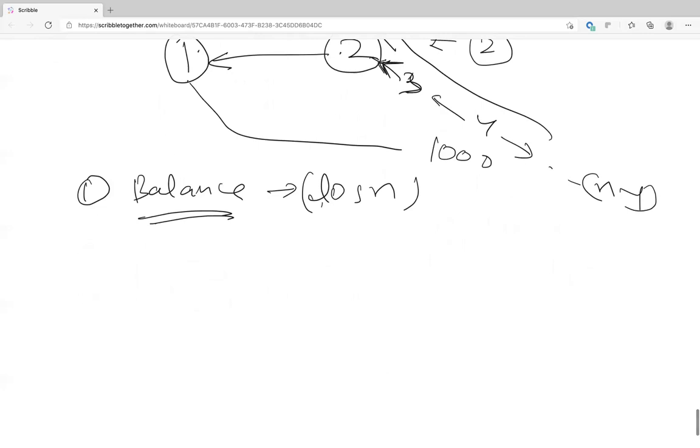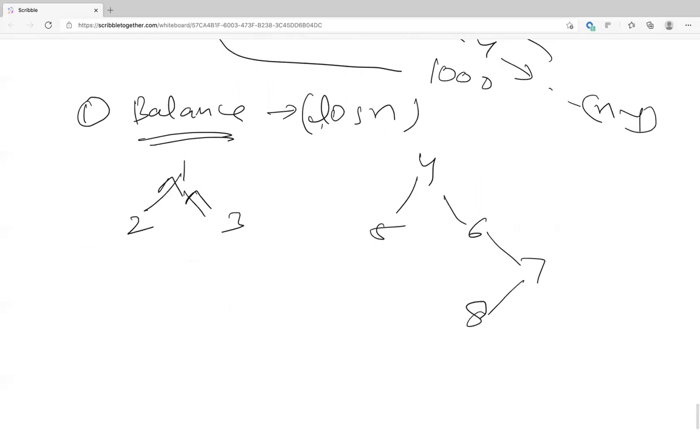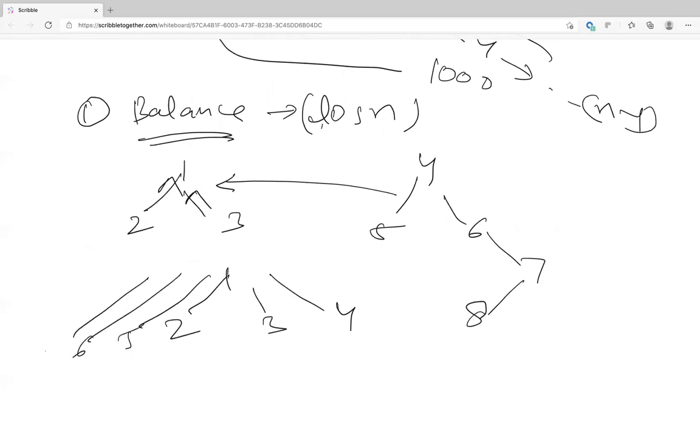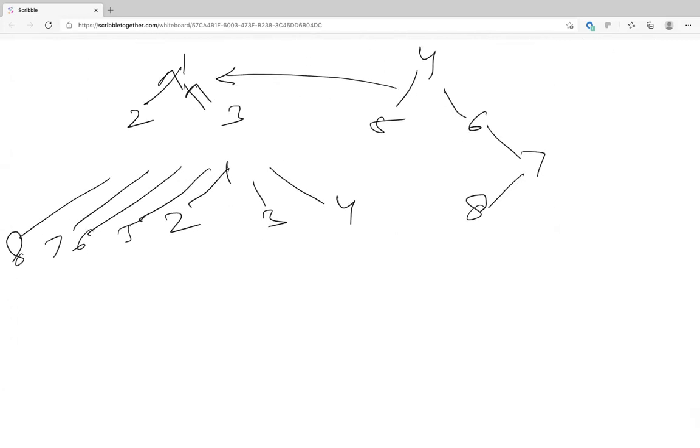Okay, so basically, is this what you're saying? Let's say we have 1, 2, 3 like this, and let's say we have 4, 5, 6, 7, and 8, and if we connected this tree to this one, this would become 1, 2, 3, 4, 5, 6, 7, and 8. Is that what you're saying? Yeah. Did you guys see what Devin suggested?